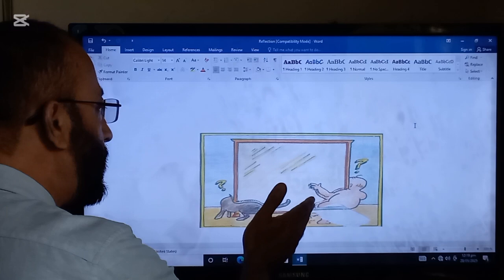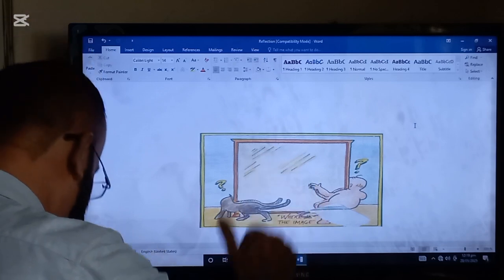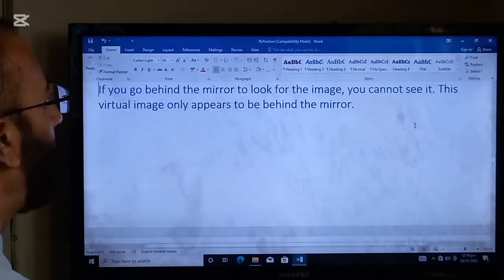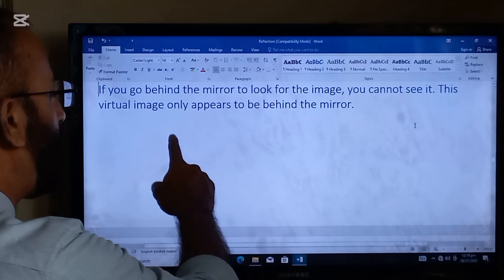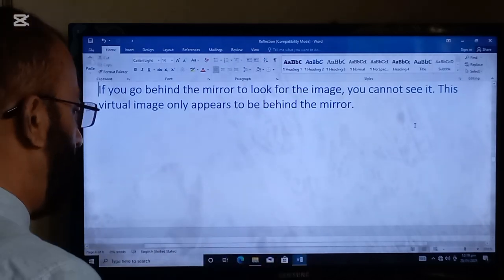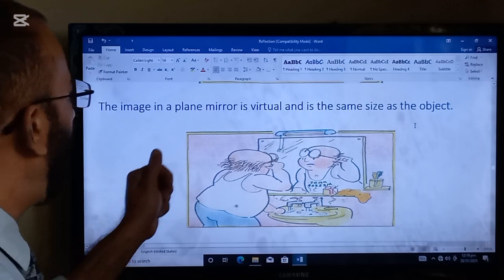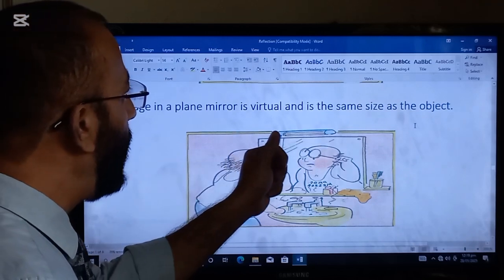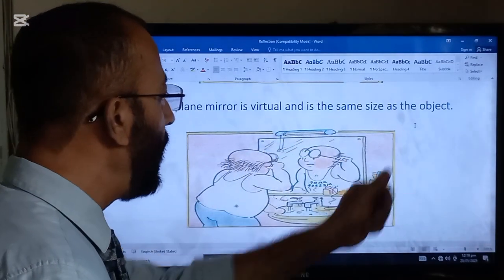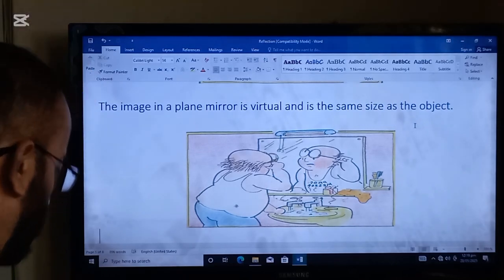Only the image can be seen in the mirror. This is a virtual image, it only appears to be behind the mirror. The image in a plane mirror is virtual and is the same size as the object.